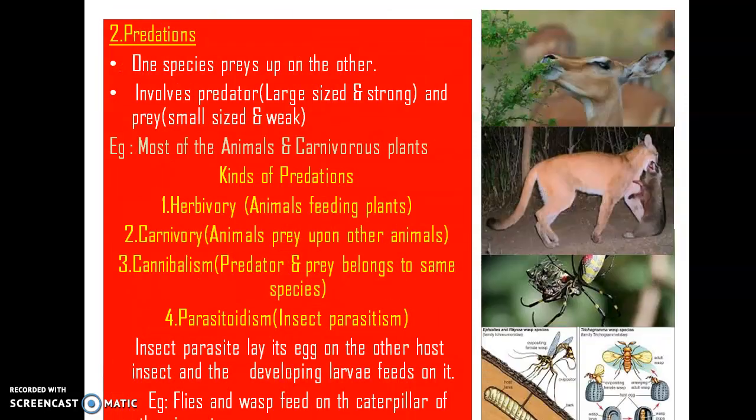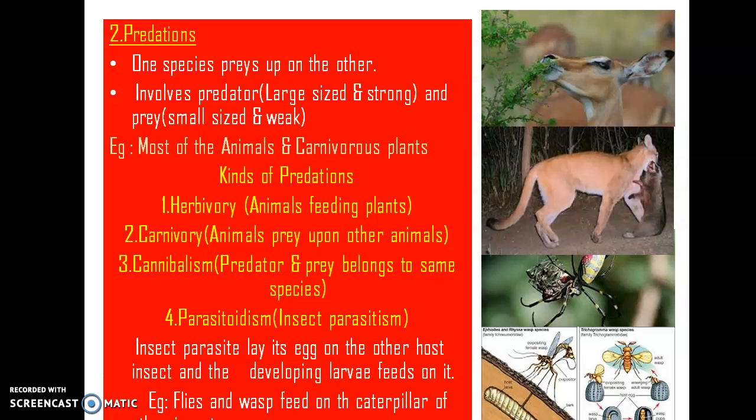Okay, then comes predation. Predation is a kind of interaction which involves two different species. One is called a predator and the other one is called a prey. Here, one species, that is the predator, will always eat the prey species.